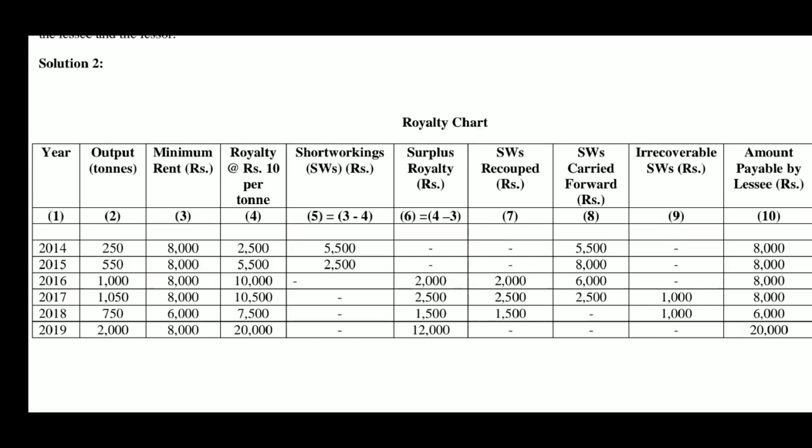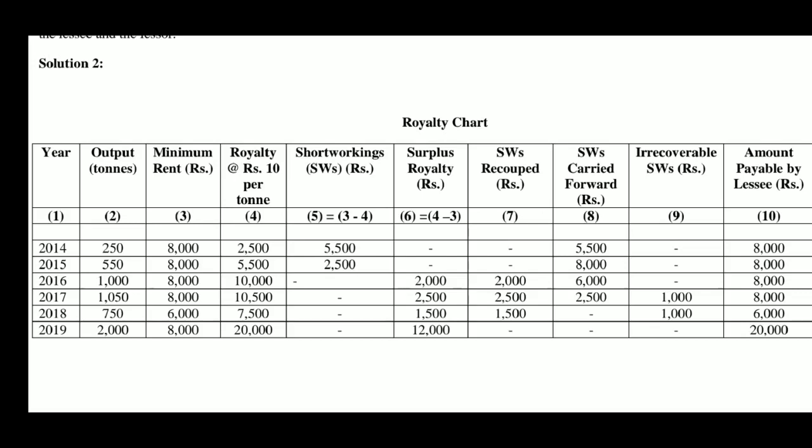So, column number 2 output 250 tons in the first year into 10, 2,500 rupees is the royalty. 550 into 10, rupees 5,500, 1000 into 10, rupees 10,000, 1050 into 10, rupees 10,500, 750 into 10, rupees 7,500, 2000 tons into rupees 10, 20,000 is the royalty in the last year.